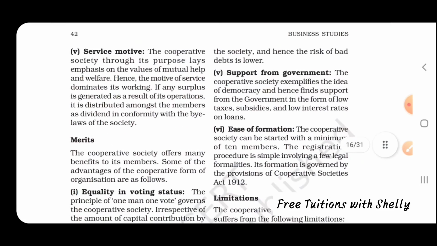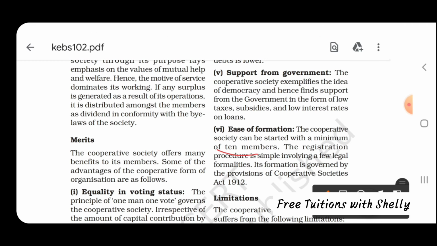Next is support from government. A cooperative society will be having support from the government for its activities. Next, ease of formation. A cooperative society can be started with a minimum of 10 members. Minimum 10 members are required to start a cooperative society, and it involves few legal formalities, and it is governed by the Cooperative Societies Act 1912.